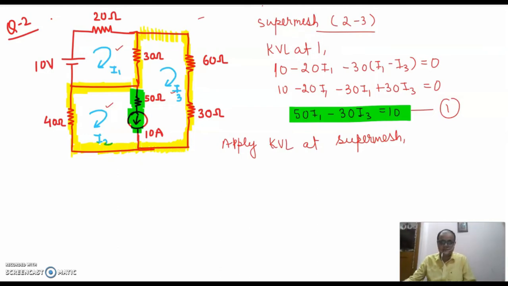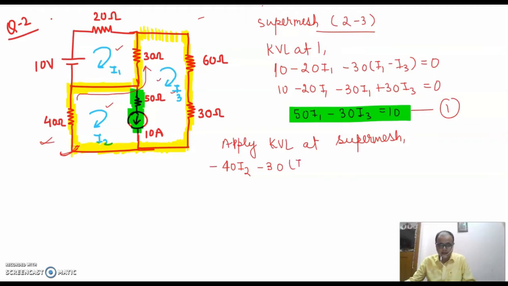Fine. Let's start with the KVL. Sorry, I'll be starting from this point. First of all, I should write minus 40I2. Right. Next, I'll be moving this way, and I'll be leaving this part and directly moving to this one. This will give me minus 30. And since I'm moving this way, so I'll be preferring this current.